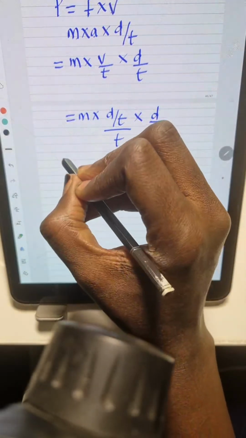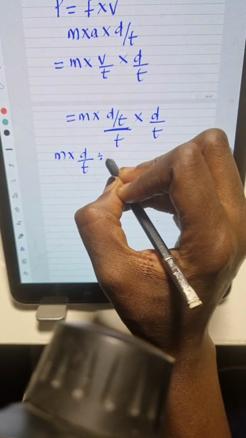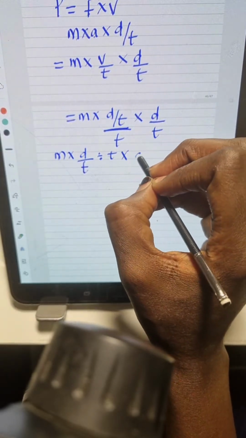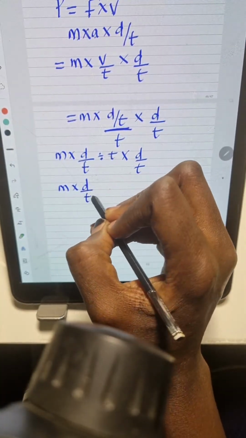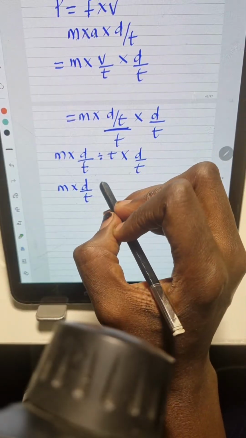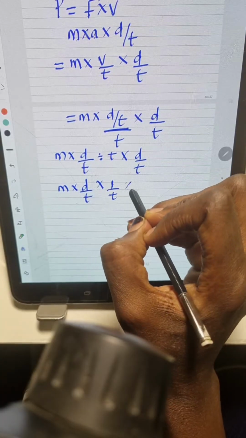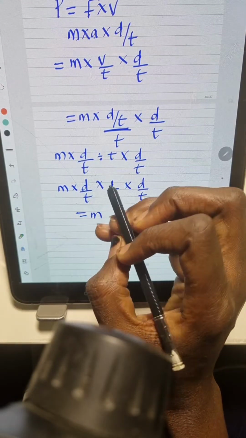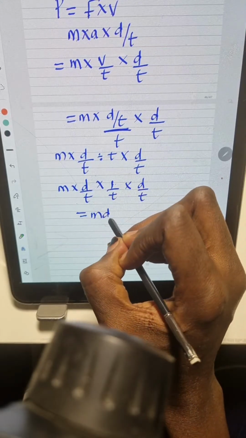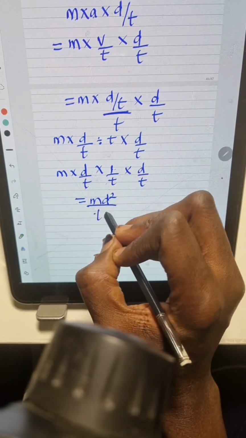Okay, so let's see what we can cancel out here. So we have m times d over t, divided by t, then times d over t. This can also be written as m times d over t. From our knowledge in math, this division turns to multiplication. What will happen to the t? We take the inverse, which is 1 over t, then times d over t. So what do we have here? M, then we have d times 1 times d, which is d square, right? All over t times t, which is t cube.